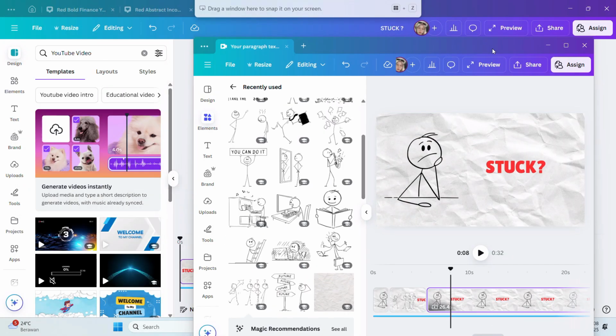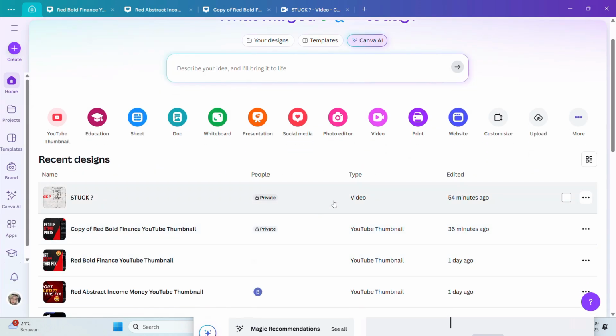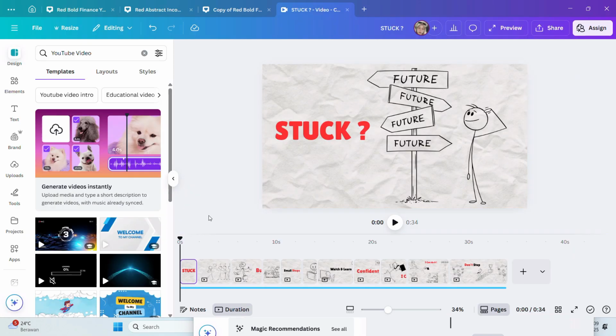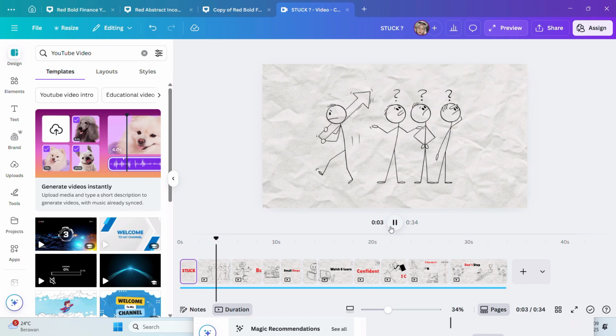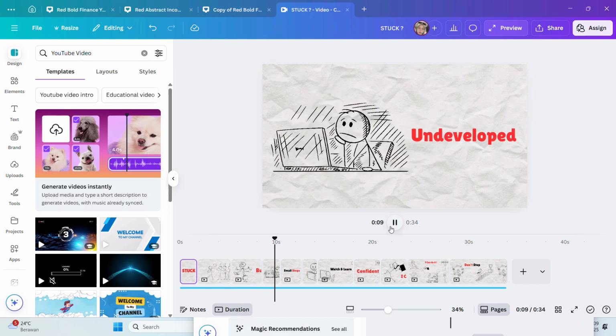Okay, the result will be like this. Do you ever feel stuck? Like nothing is moving forward even though you have big dreams? I used to feel that way too. My days were busy, but I wasn't really growing.